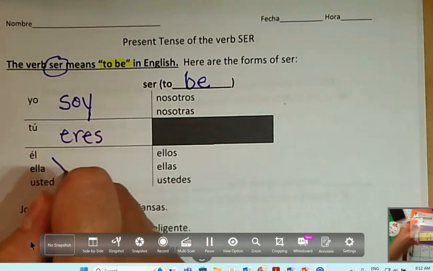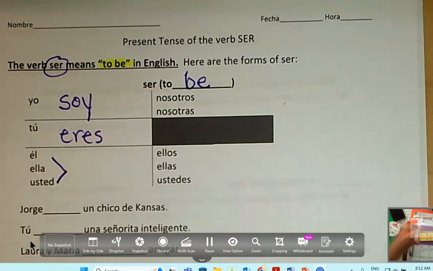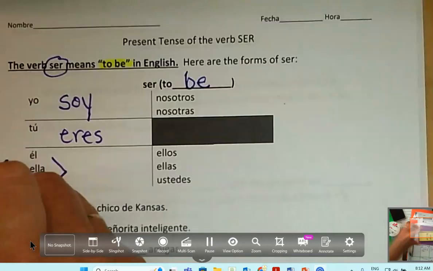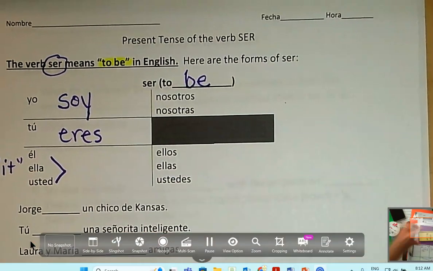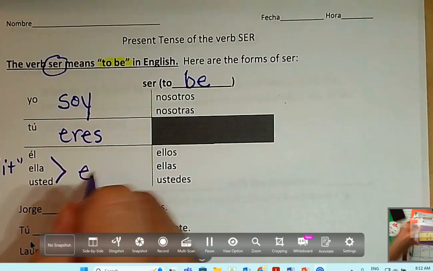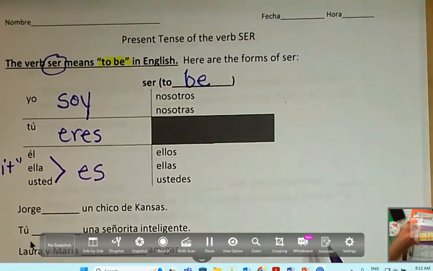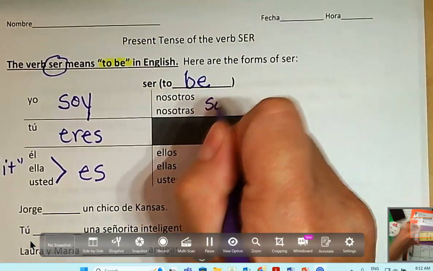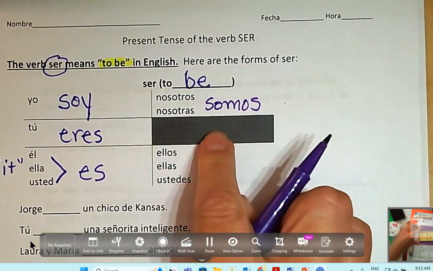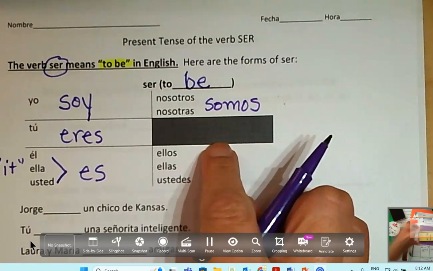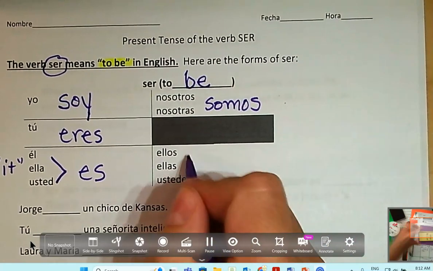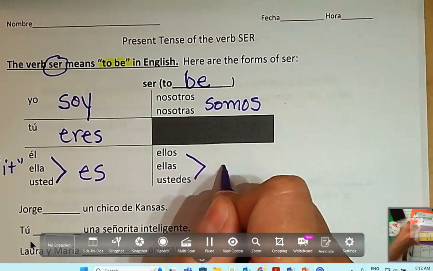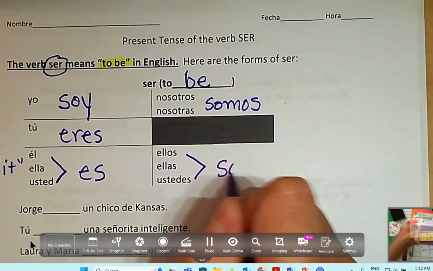All three of these share, including what understood subject that we never say in Spanish. Right. If you're thinking about it, it's going to be this verb right here. How are we going to say it is, she is, he is? Es. Very good. So now the plurals. We are, nosotros. Good. I'm not going to do this. If you want to fill it in because you want to use it, that's awesome. I believe it's somos. Yeah. Okay. Ellos, ellas, ustedes all share. How do we say they are? Y'all are. Good. Muy bien.